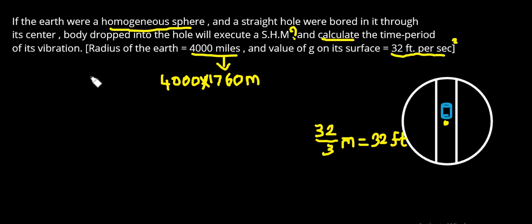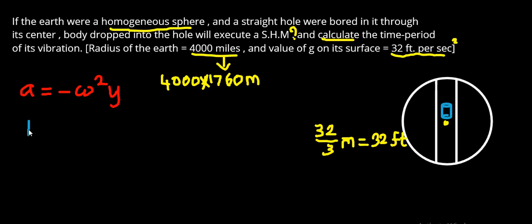So to find it, normally we have to use the acceleration for simple harmonic motion. This is the differential equation of simple harmonic motion: acceleration is equal to omega square into y, where y is the displacement. As per this concept, we have to find the acceleration first of all. To find this acceleration, I'm going to use Newton's law of gravitation.